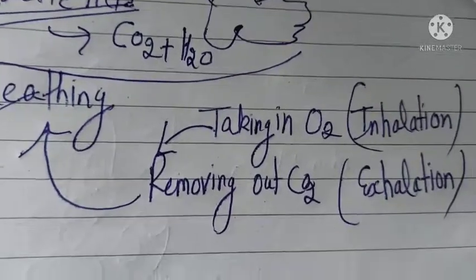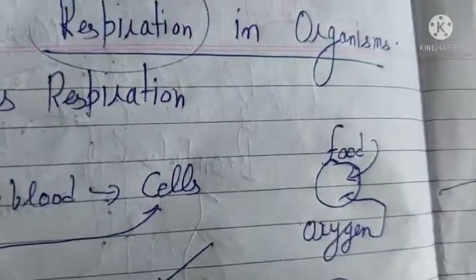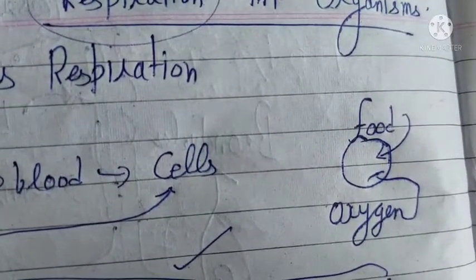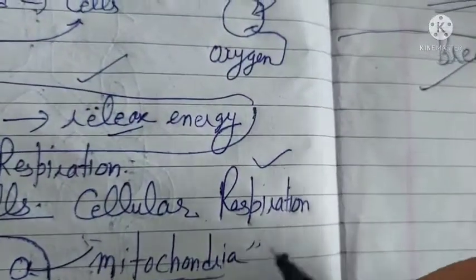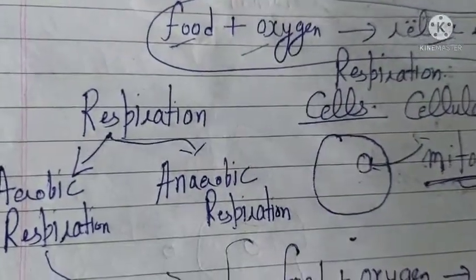So we will be stopping here only. So what have we studied today? We have studied respiration. What is respiration? It means the breaking of food in cells to release energy. It is taking place in mitochondria, that's why it is known as cellular respiration. Two types of respiration are there, aerobic respiration and anaerobic respiration.